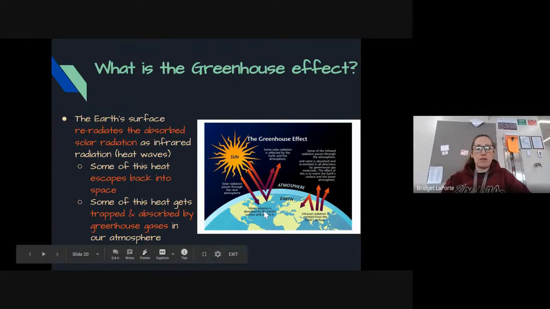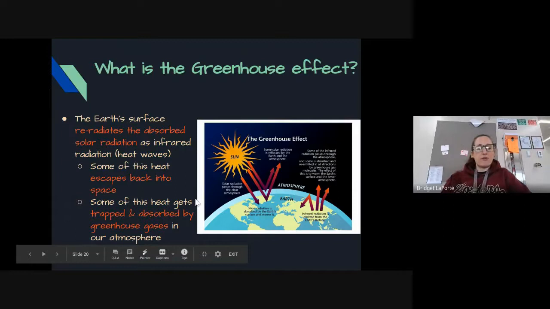Solar radiation coming in, getting absorbed, and then bouncing back into space, some of it being reflected or scattered, as Ms. Case mentioned. And then that re-radiated heat either escaping back into space or getting bounced back down by our wonderful atmosphere.